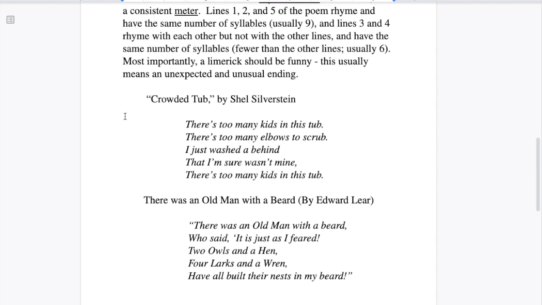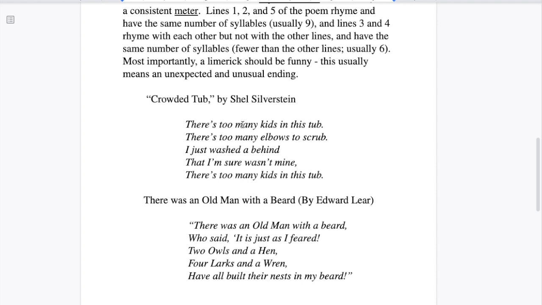So I've got Crowded Tub by Shel Silverstein. There's too many kids in this tub. There's too many elbows to scrub. I just washed a behind that I'm sure wasn't mine. There's too many kids in this tub. So we've got our lines 1, 2, and 5 are tub, scrub, and then we have tub again. So those rhyme. Let's look at our number of syllables.